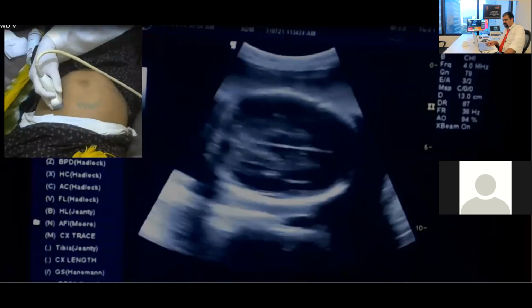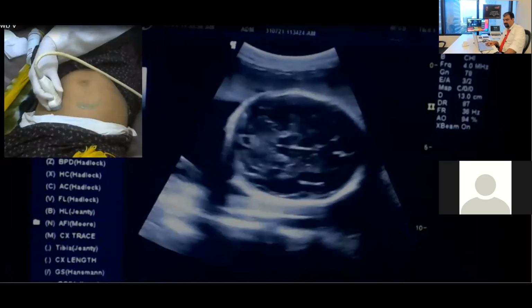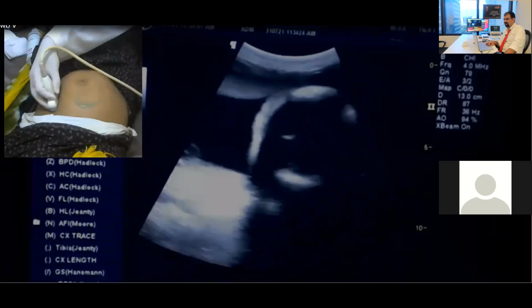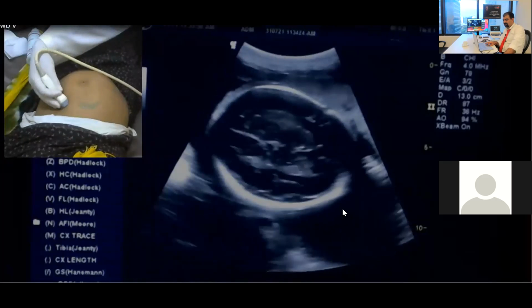Yes, sir. So in a BPD plane, the head will be more round or oval shaped? Sir, oval. Oval. Right. Now see, this is the BPD plane over here. This is not round, this is an oval structure. So I will include this side bone or that side bone. We have to take outer to inner, or from inner to outer. So that way I have to include one-sided bone only.